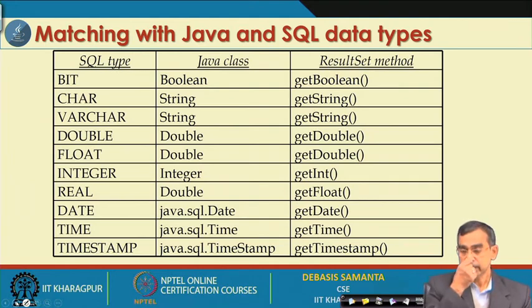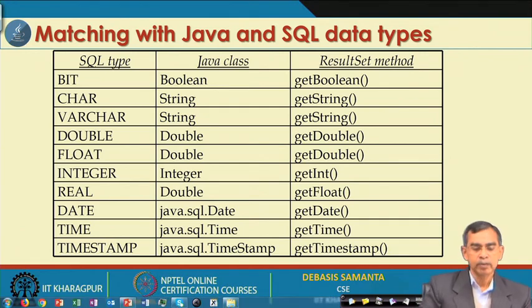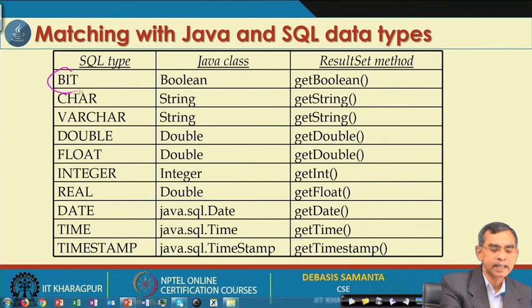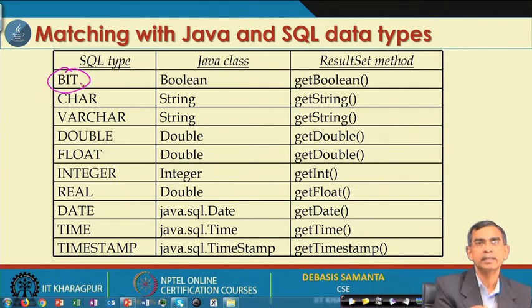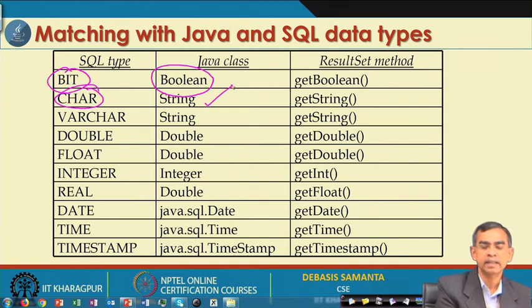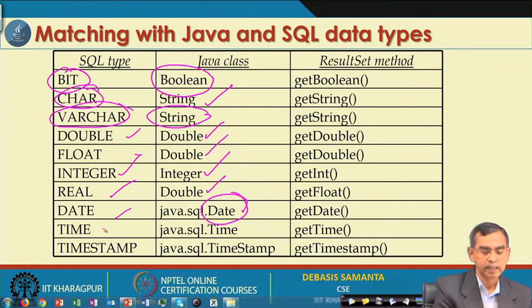There is another important aspect you should remember: the different data types. SQL provides some data types, whereas Java provides other data types, so there is in fact a mismatch. Here, Boolean is a data type that SQL, the structured query language, can understand, whereas in Java it is the Boolean class. Similarly, character in SQL is understood as string, and varchar is a string of characters, so it is string. Double is double, float is double, integer is integer, real is double, date is the class Date, time is class Time, and timestamp follows this.